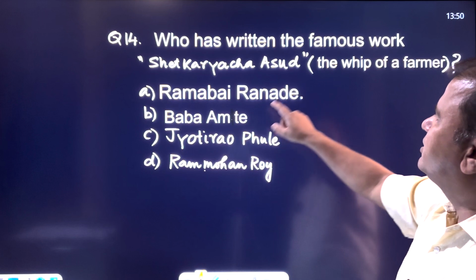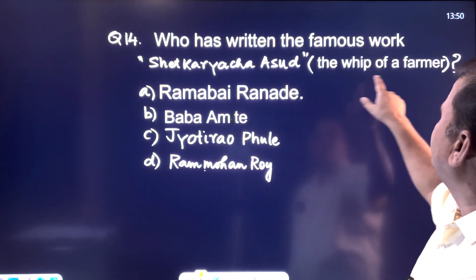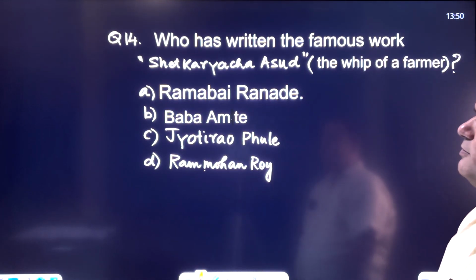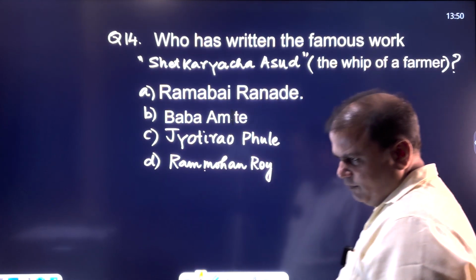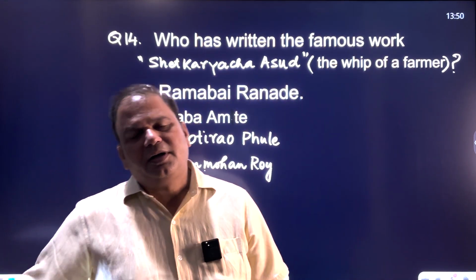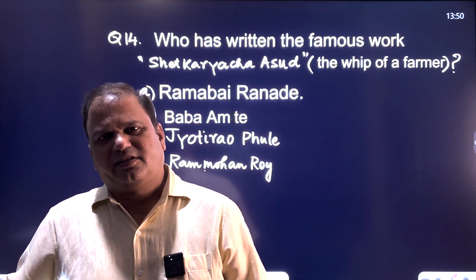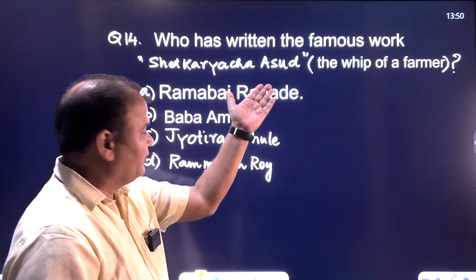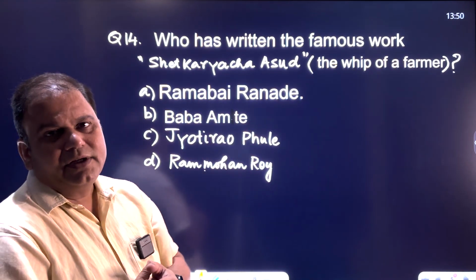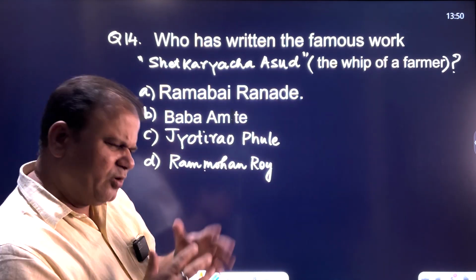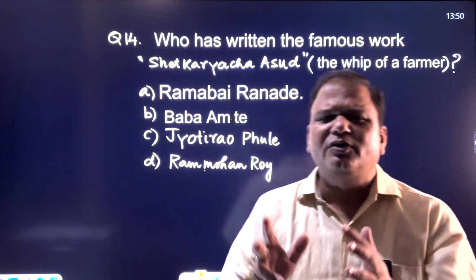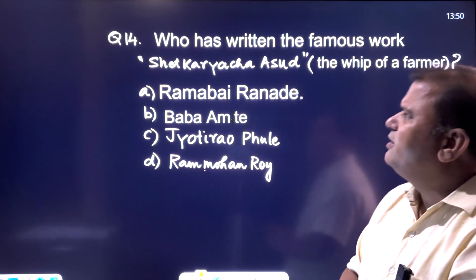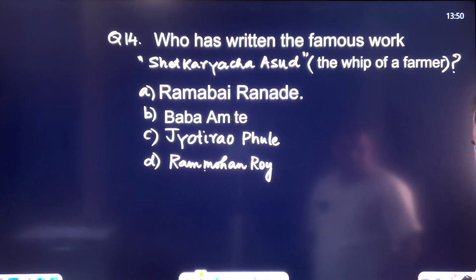Who has written the famous work Shetkaryacha Asud, the whip of a farmer? The correct answer to that is, guess what? Jyotirao Phule. And why? Because we can see a temporary flex consisting of the couplets of Jyotirao Phule from this work has been erected in the Nasik district recently, and a controversy was related to omission of some words from it. We won't be going into that controversy as such. And that's why I have drafted a question on this.